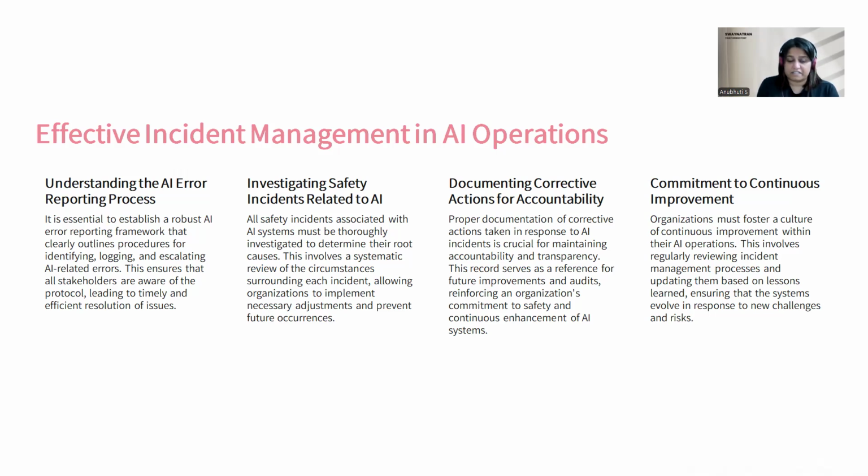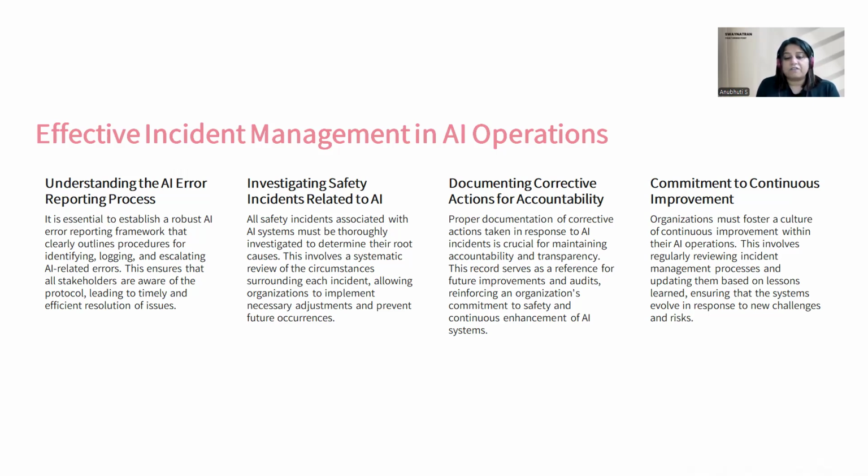Investigating safety incidents related to AI. All safety incidents associated with the AI systems must be thoroughly investigated to determine their root causes. This involves a systematic review of circumstances surrounding each incident, allowing organizations to implement necessary adjustments and prevent future occurrences.